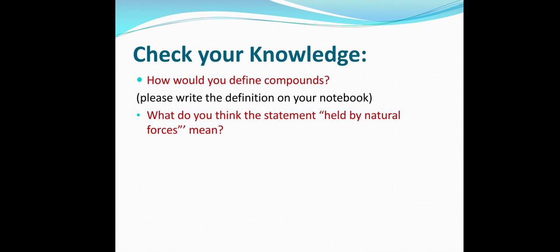How would you define compounds? Obviously most of you must know the definition of compounds, but those who don't, please check it from your book and write the definition on your notebooks which you are using as rough books, and read it at least two times. You will get to know that compounds are pure substances in which two or more elements are held together in a fixed ratio by natural forces.